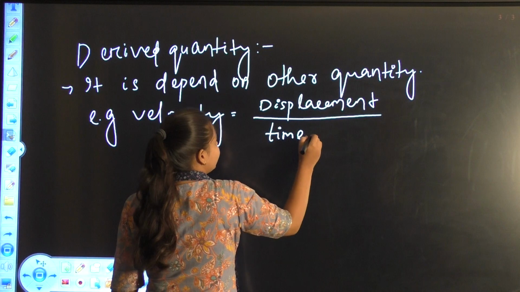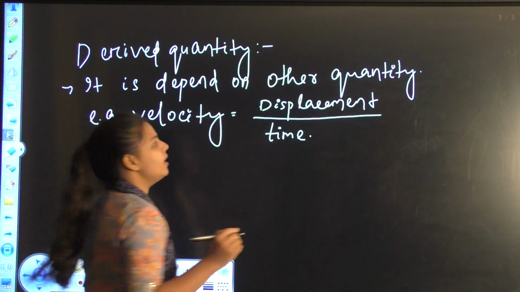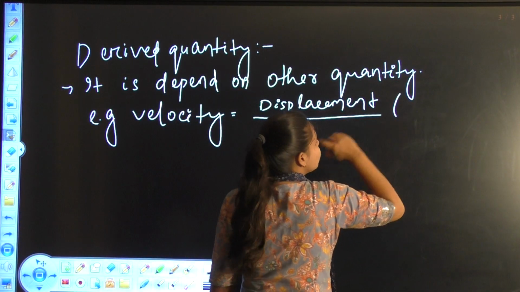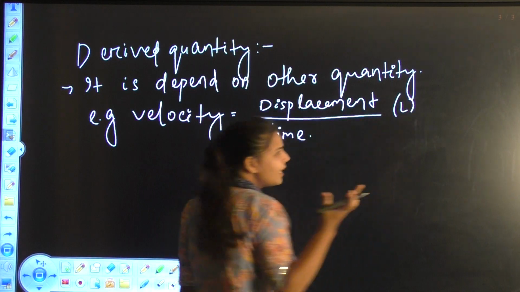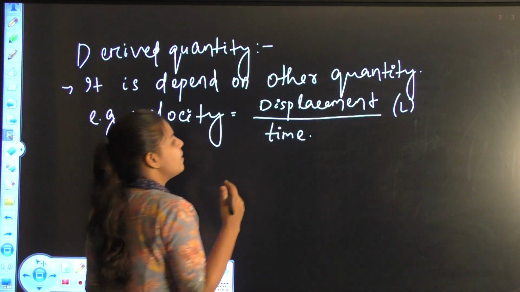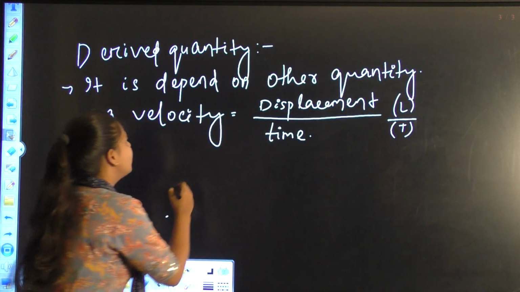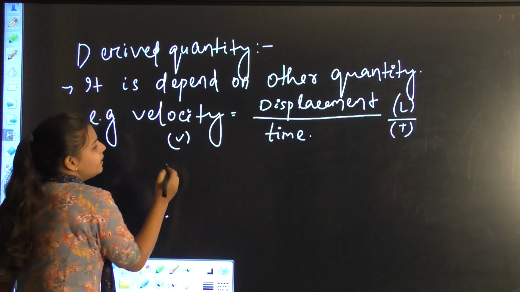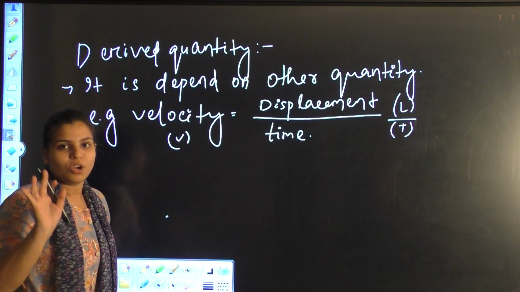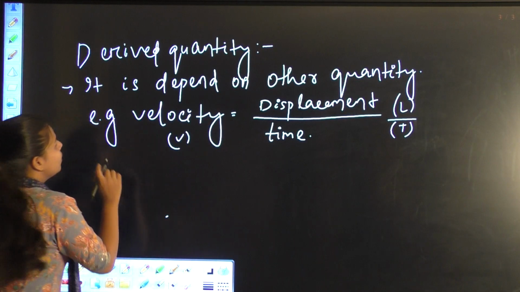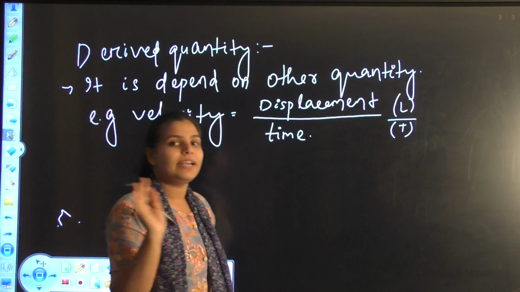So it is a derived quantity. Displacement is a length, anything which can be measured, and time t. These two are fundamental quantities, and velocity v is derived from those two fundamental quantities.